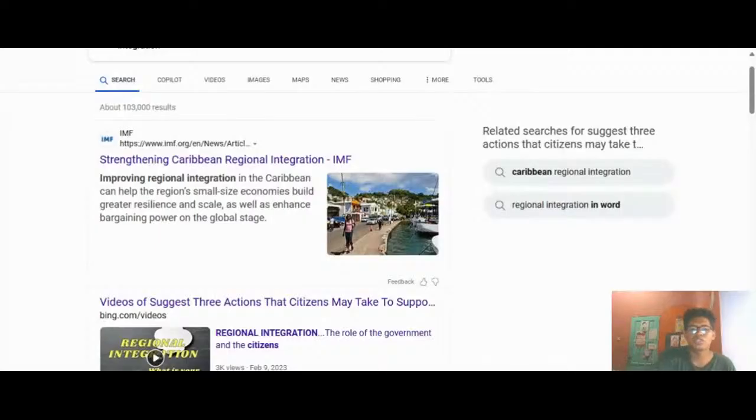Yeah, so that's your reasons. This is for the last one, just to circle that off. So they can voice their concerns on social media or voice the benefits of it on social media. They can also promote or support regional policies, and they could educate others on the benefits of regional integration.